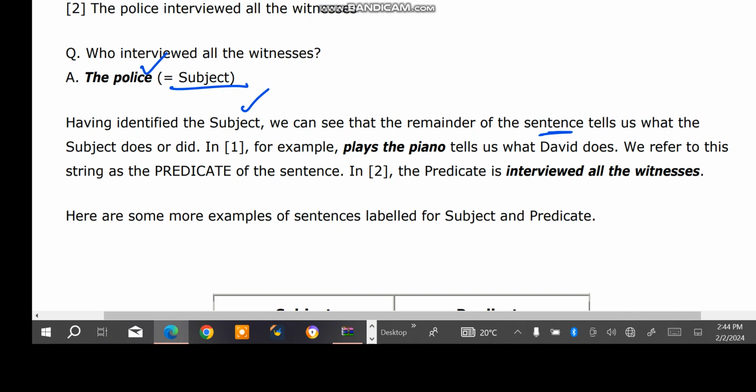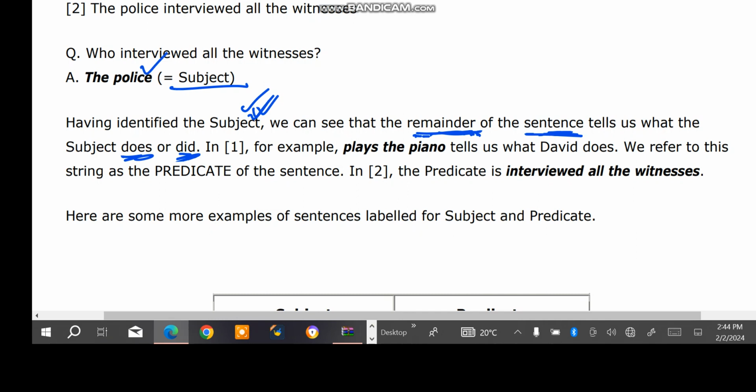Beside the fact that we looked at the subject as the person or thing that performs an action, after identifying the subject, let me repeat this, we can see that the remainder, which means what is left after identifying the subject, tells us what the subject does or did.